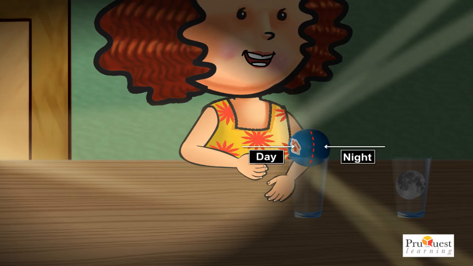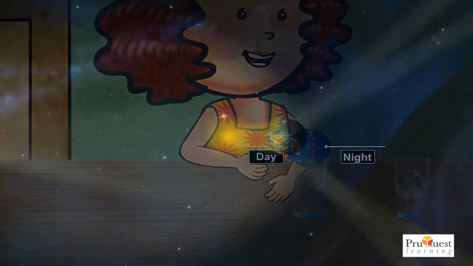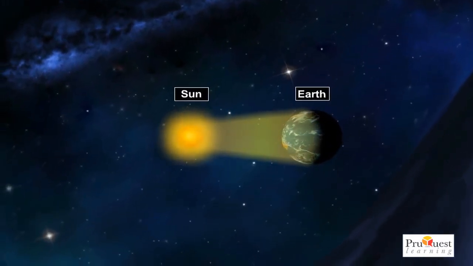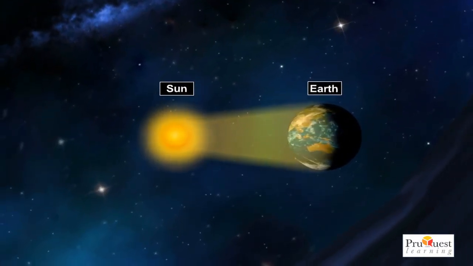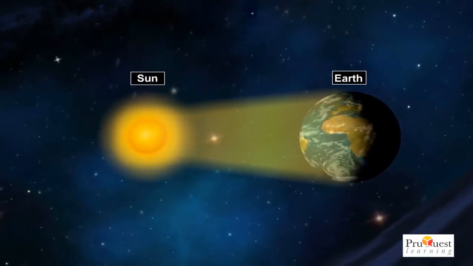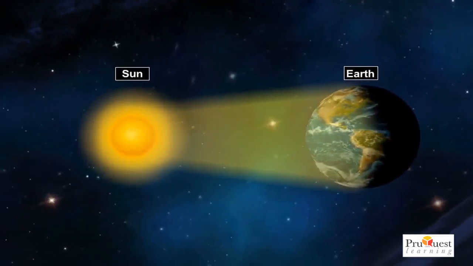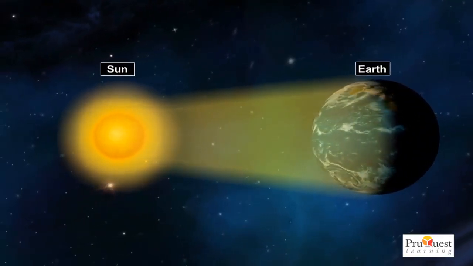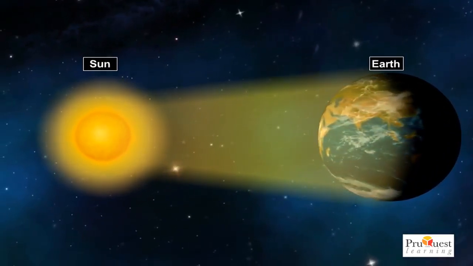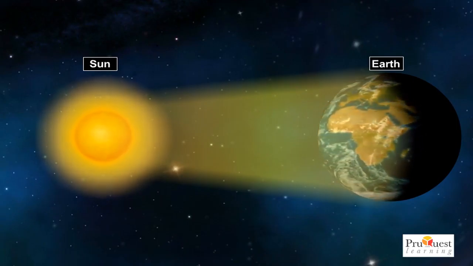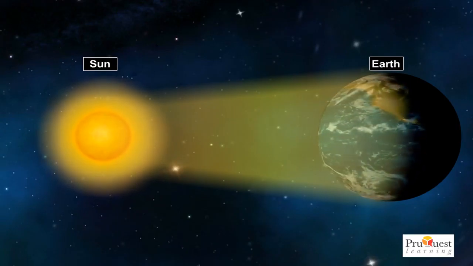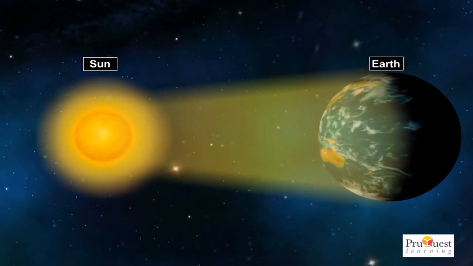The part of the earth that is facing the sun has day, and the part facing away from the sun is in dark and has night. The earth spins anti-clockwise from west to east. If we replace the candle by the sun and the ball by the earth, you will understand in a better way. See, the light of the sun never falls on the entire earth. It illuminates only one part of the earth and the other part remains in dark. The illuminated part witnesses day and the dark part witnesses night. The spinning of the earth on its axis is known as rotation.